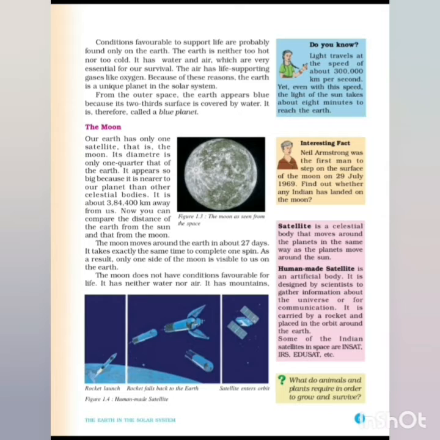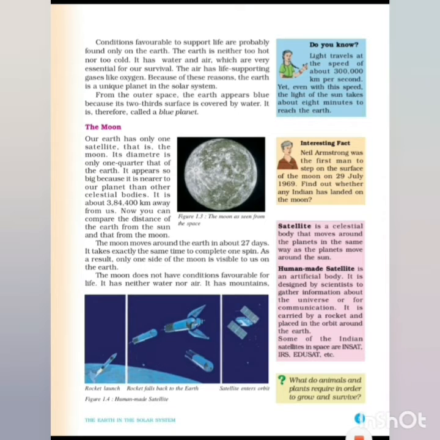It is about 3,84,400 kilometers away from the earth. The sun is 150 million kilometers away from the earth, but the moon is 3,84,400 kilometers from the earth.